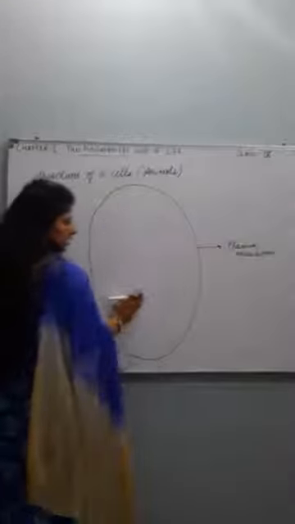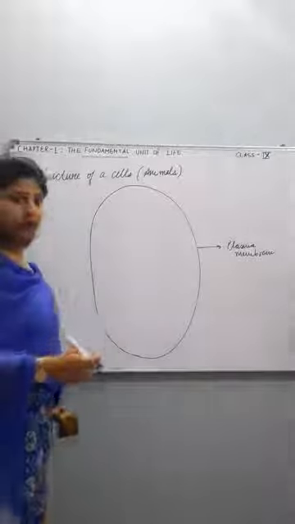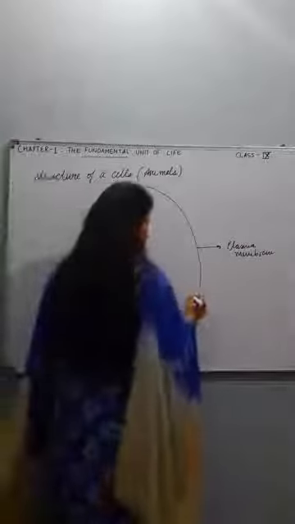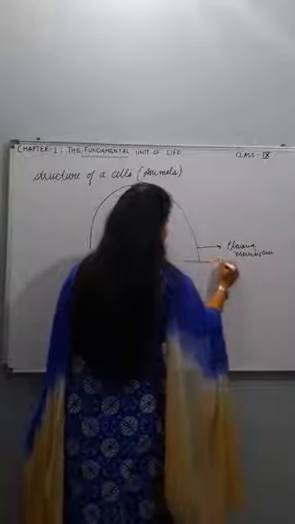Then here will be the cytoplasm. Cytoplasm is a fluid which is present in the cell. So it contains cytoplasm.